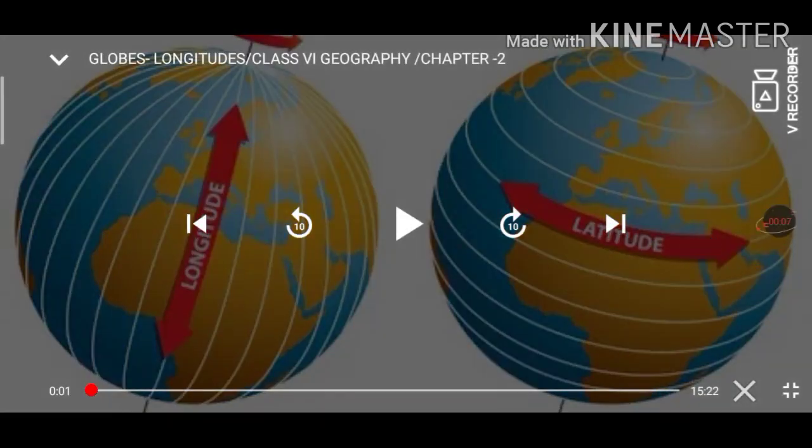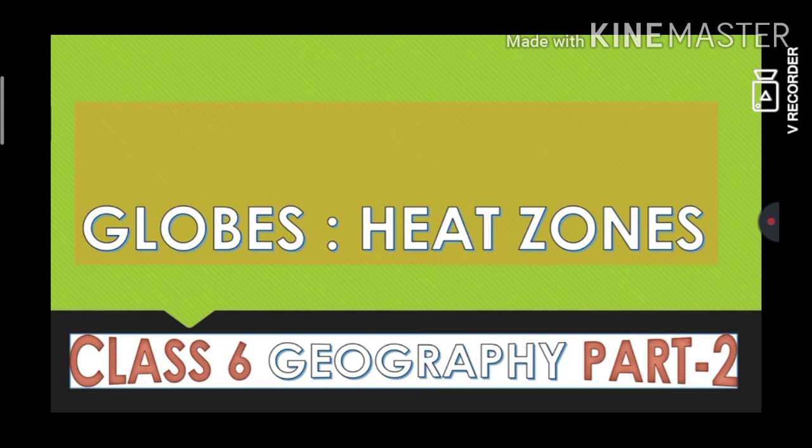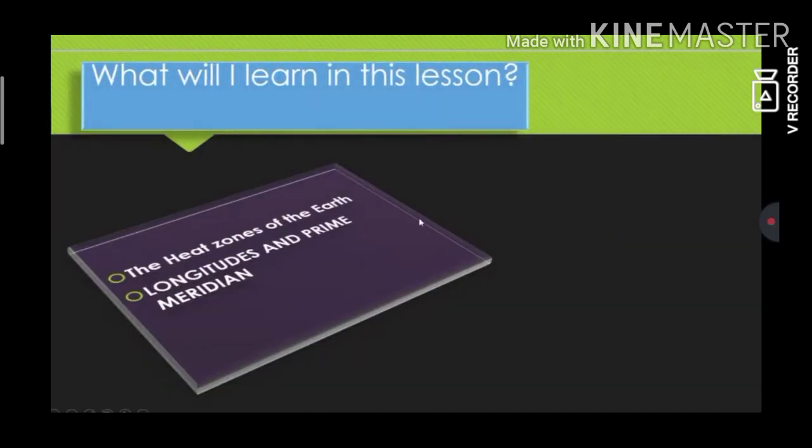Today is revision class. We will continue with the chapter globes, longitudes and latitudes. Today we will study the heat zones and longitudes. What will I learn in this lesson? The heat zones of the earth, longitudes and prime meridian.